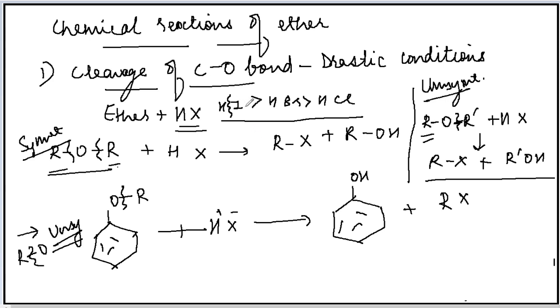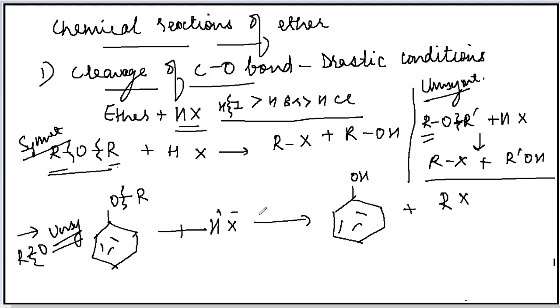So the size of iodine will be more than that of bromine and chlorine. Therefore the bond formed will have more bond length, and if the bond length is more, then the bond can be broken easily by providing less energy. So hydrogen iodide is more reactive as compared to hydrogen bromide and hydrogen chloride.